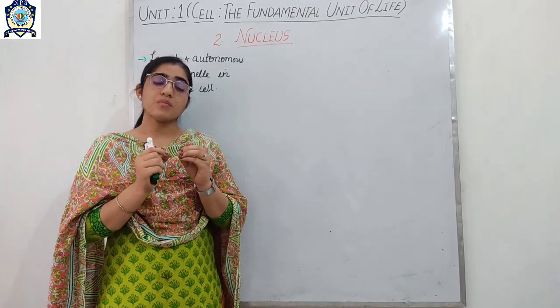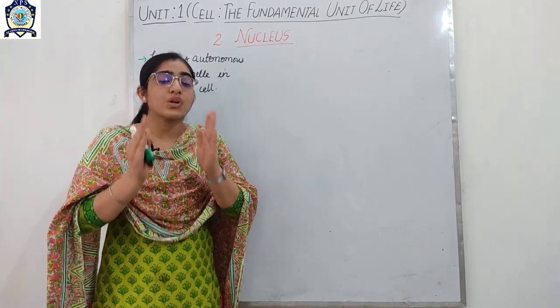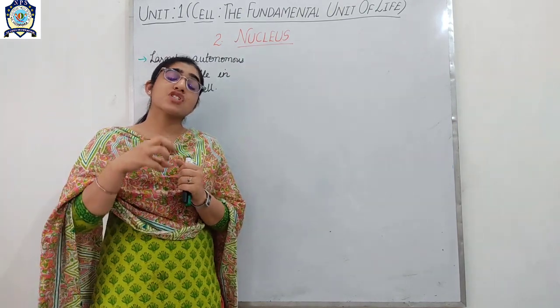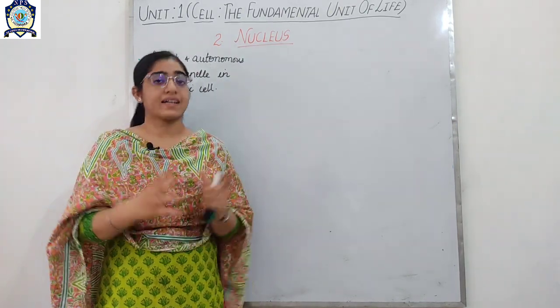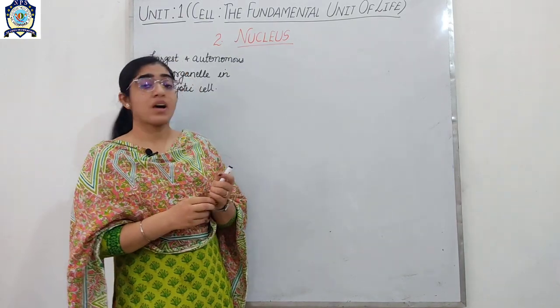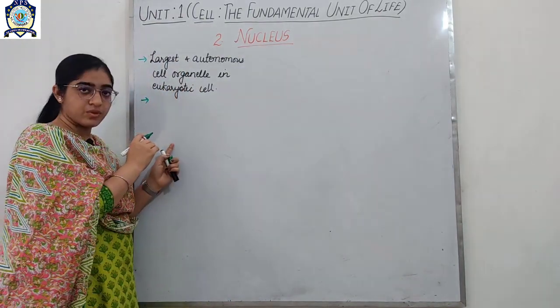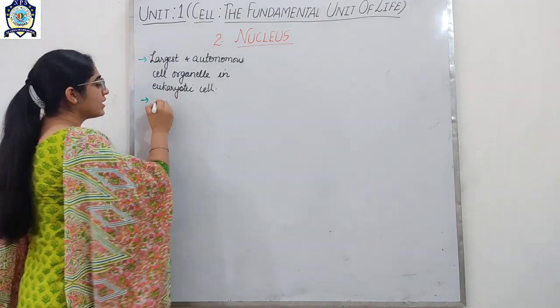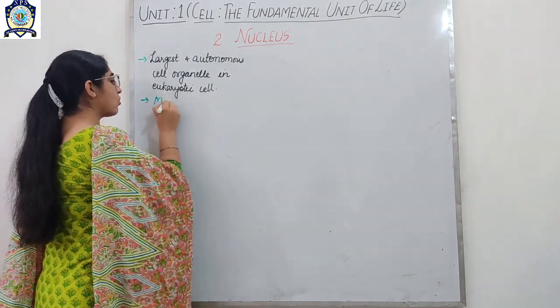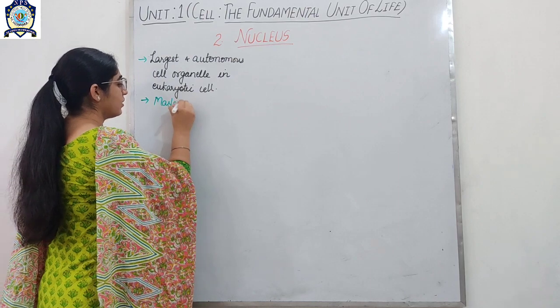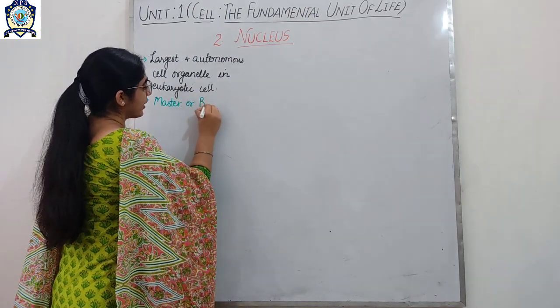So autonomous means which has its own control, or you can say which controls all the activities, and that's why nucleus also has another name: the master or brain of the cell.